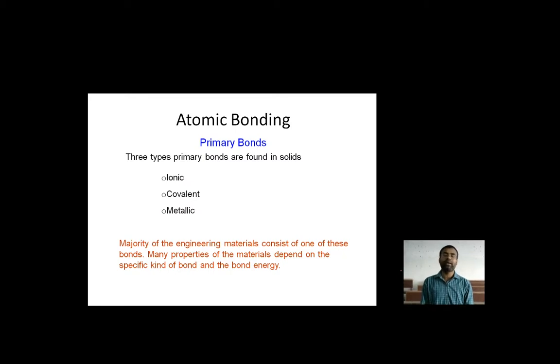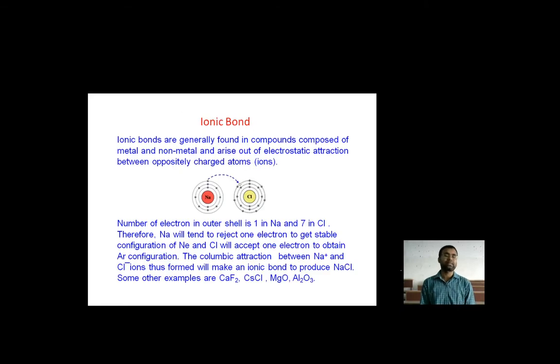Many properties of the material depend on the specific kind of bond and the bond energy, the energy which connects those particular atoms together, as we discussed with NaCl, the combination of two materials. So we will discuss how these particular bonds work. In that continuation, we will discuss first the ionic bond.